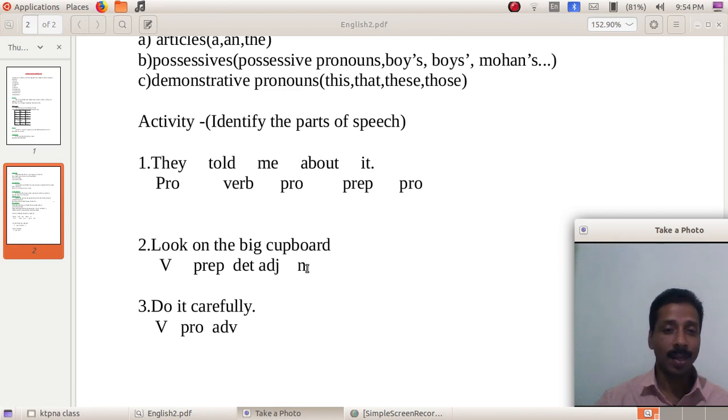Cupboard, a noun. Do it carefully. Do, verb. It, pronoun. Carefully, adverb. Likewise, we can easily understand that by using a number of words effectively, we get meaningful sentences.